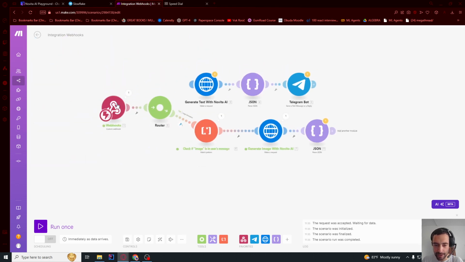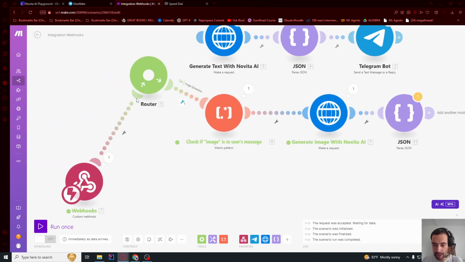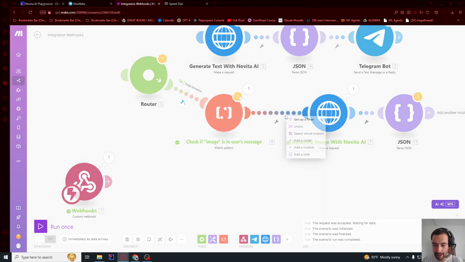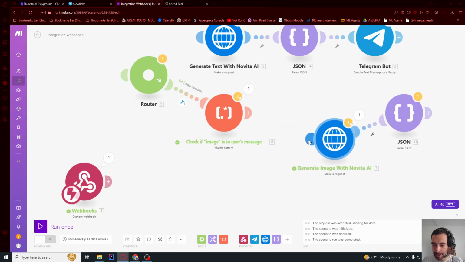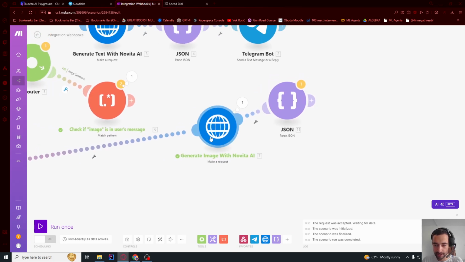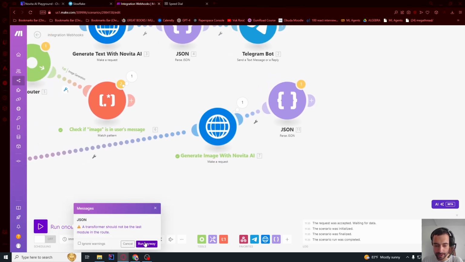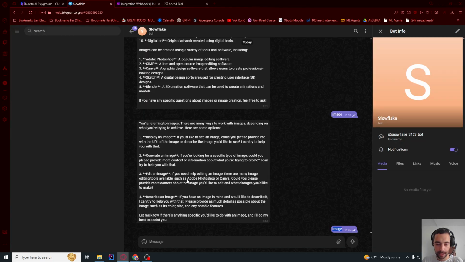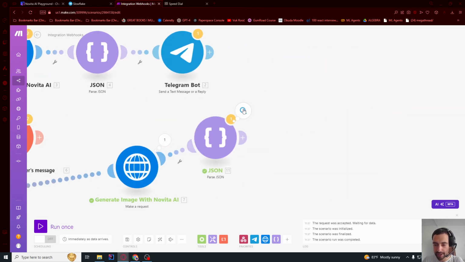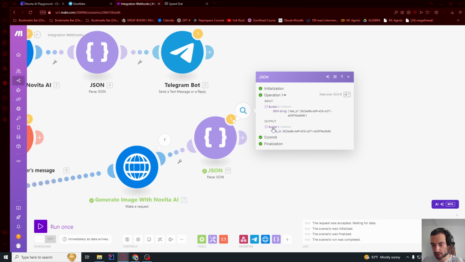And what I want to do is I want to run this once more, but I don't want to always be going uselessly through these nodes. So let me just unlink here again and unlink here. I just want to connect this image to the input like that. So now let me just run this once, run anyway, and I'm gonna just send whatever message, it doesn't matter. And now it's gonna generate the image, and now here in this data we can see that this is converted into an actual object. So we have task ID, that's this.